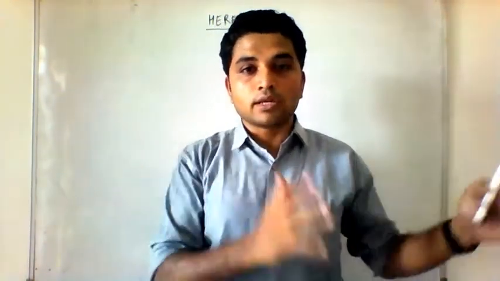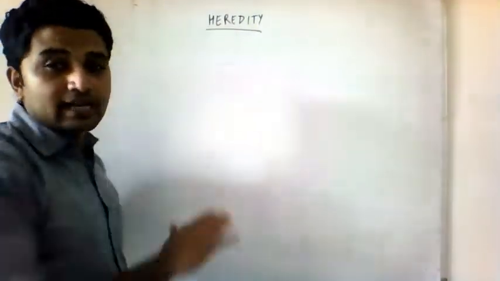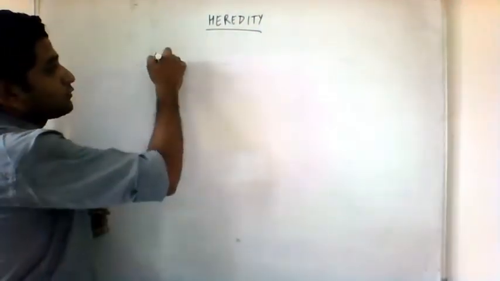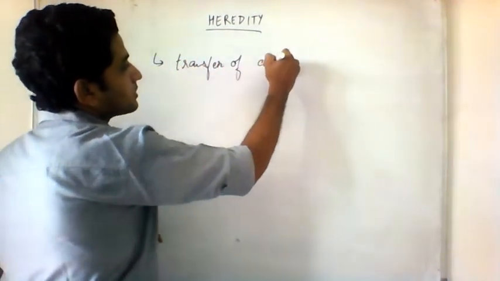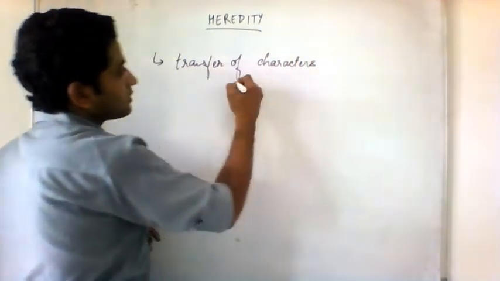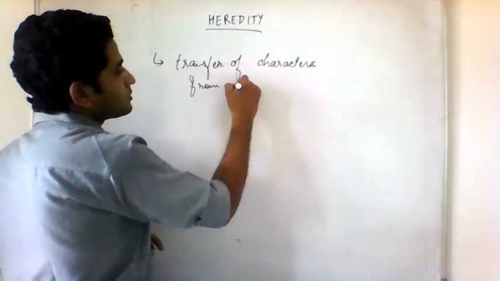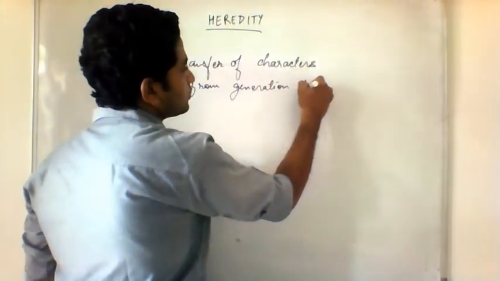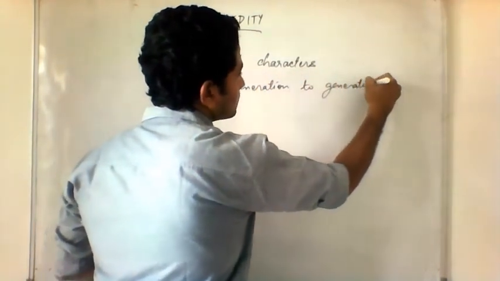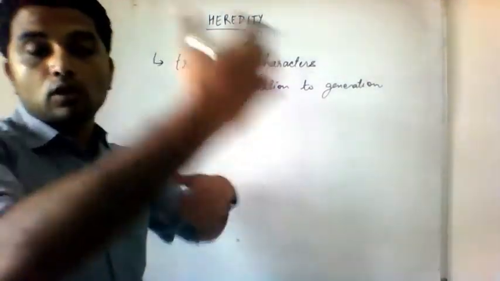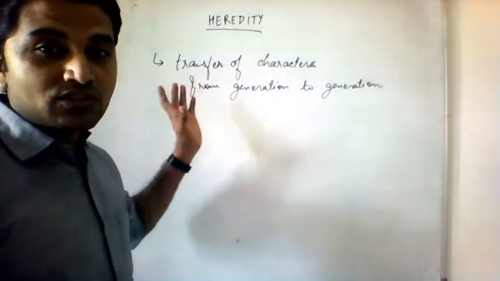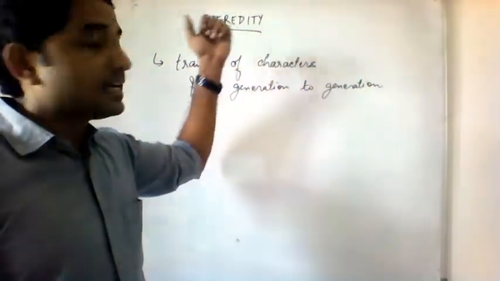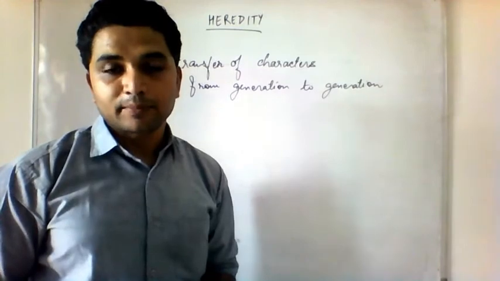So this phenomenon where characters are transferred from one generation to the other is known as heredity. So what is heredity? Heredity is the phenomenon of transfer of characters from generation to generation, from one generation to another, or maybe alternate generations, but from one generation it goes into the next. This transfer of characters is known as heredity, right?